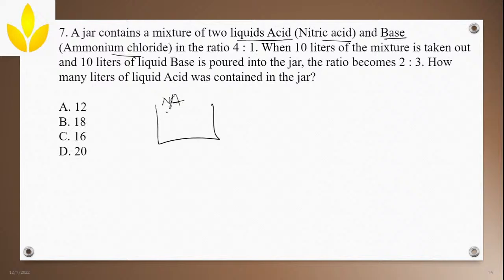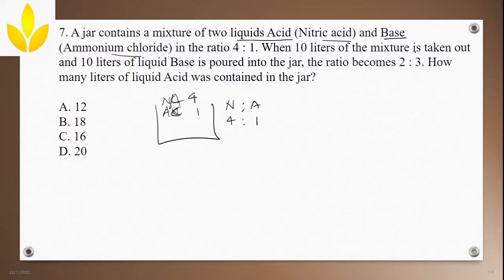Sorry, I forgot the nitric acid formula actually. So ammonium chloride, you should write like this. They both are in the ratio 4:1. Nitric acid and ammonium chloride, they both are in the ratio 4:1.